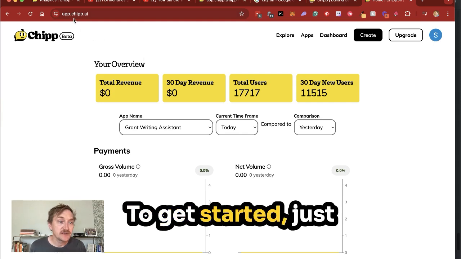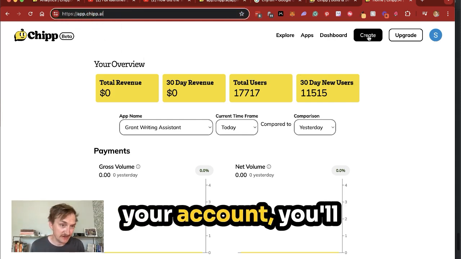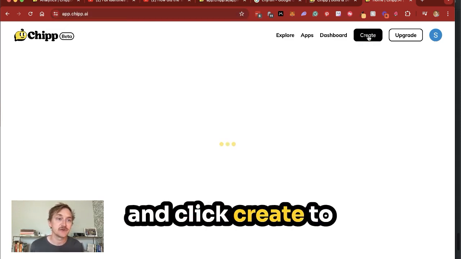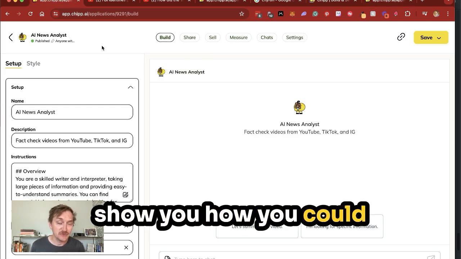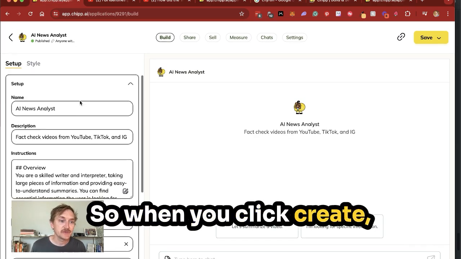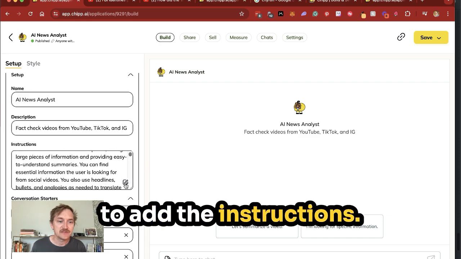To get started, just go to chip.ai and create your account. Once you've created your account, you'll land on this dashboard and you can go ahead and click create to create an application. I'll go into my AI News Analyst that I built to show you how you could build your own version. So when you click create, you can add a title and a little bit of summary that'll show up here. And then we're going to add the instructions.